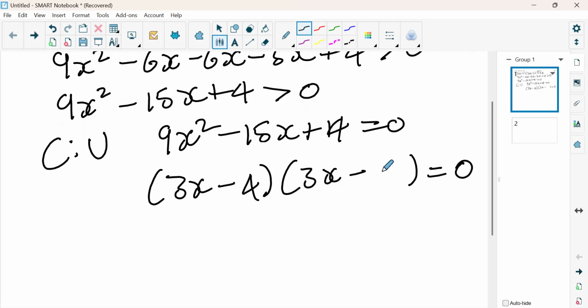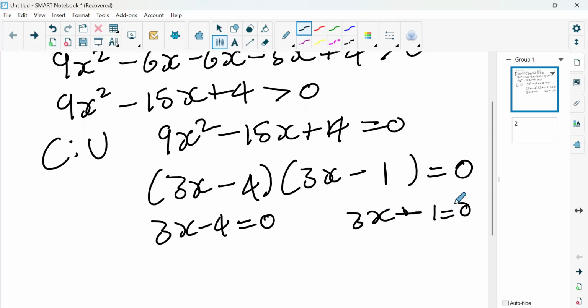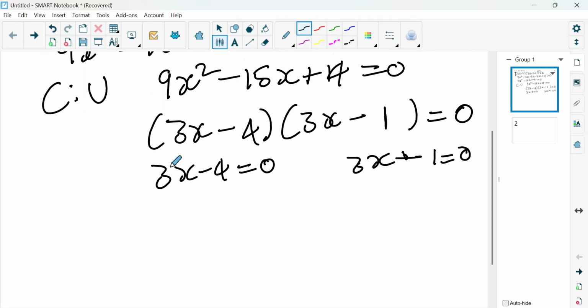So now we're going to have 3x minus 4 and 3x minus 1, which is equal to 0. Factorizing, you're going to have 3x minus 4 is equal to 0, then 3x minus 1 is equal to 0. Now what is our answer? It's x is equal to, we transpose. Transposing, it says 3x is equal to 4.